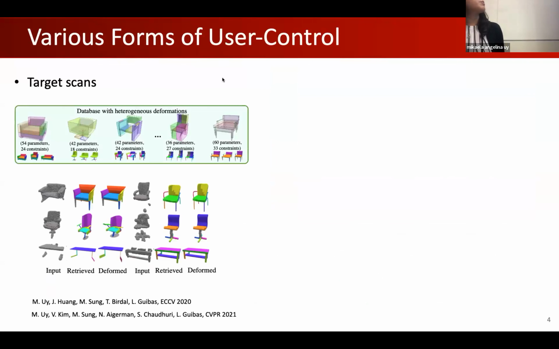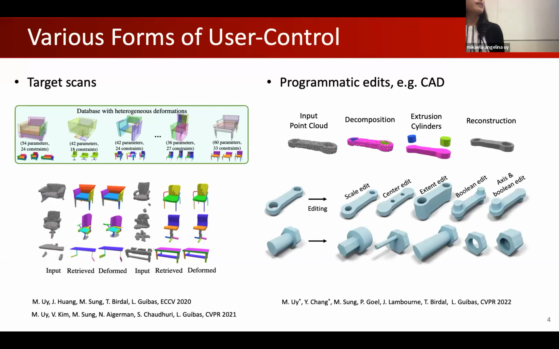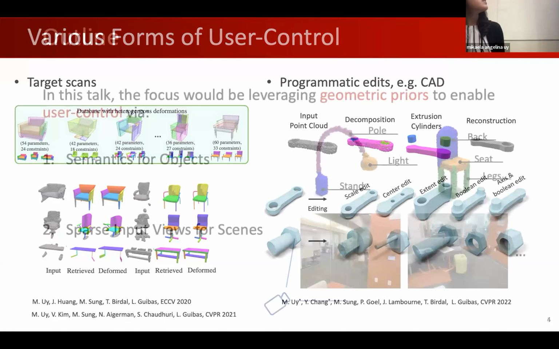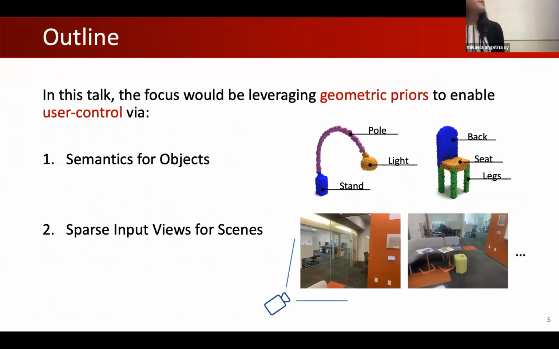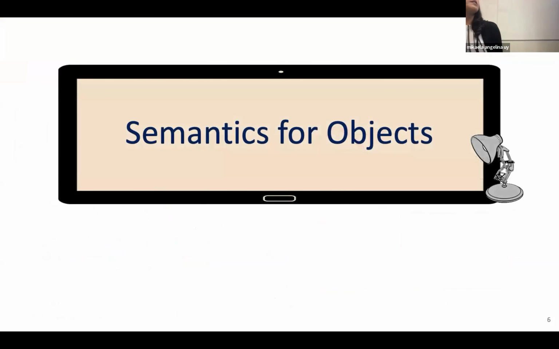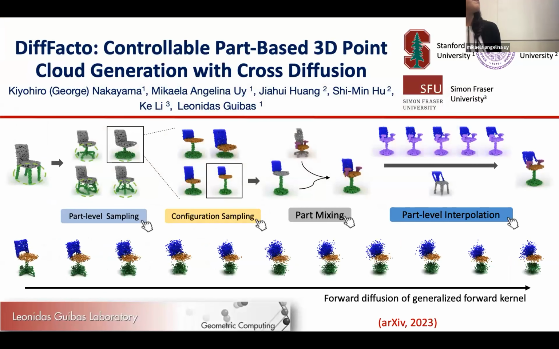Previously, we've explored different works that enable user control, such as conditioning on target scans, or even programmatic edits through CAD. In this talk, I will particularly be focusing on two works on enabling control via semantics for objects and sparse input views for scenes. And to enable this, I will be talking about leveraging two different types of geometric priors.